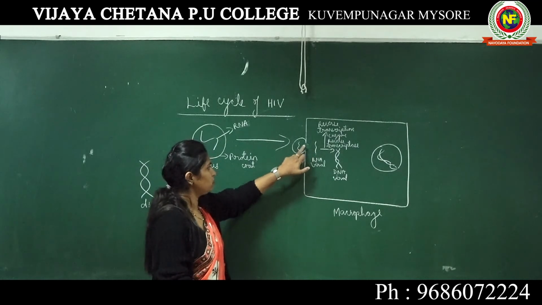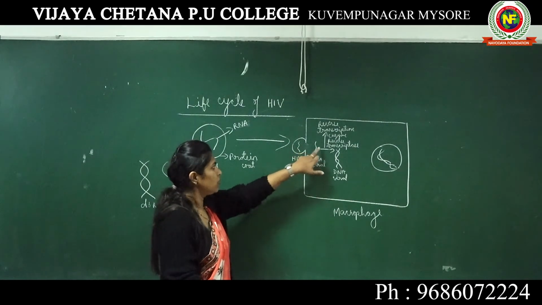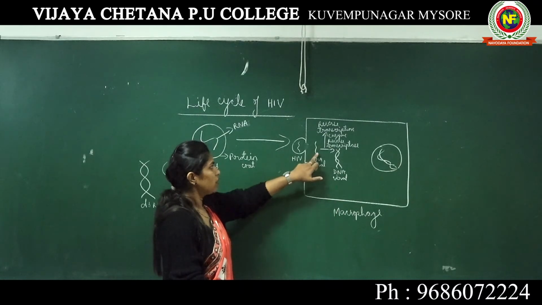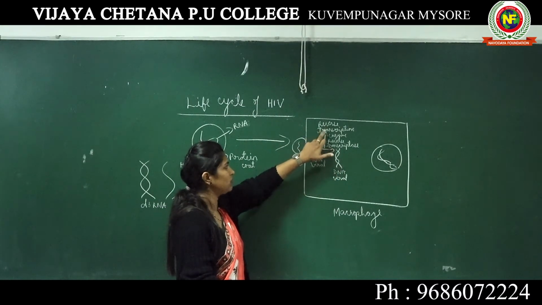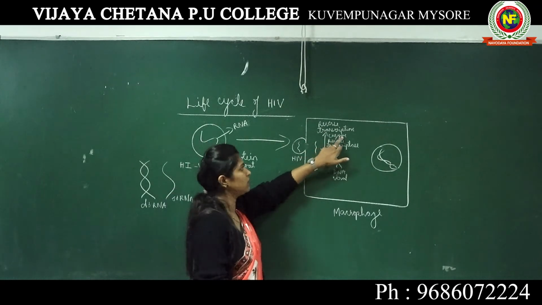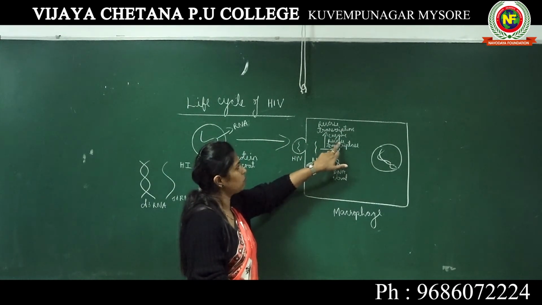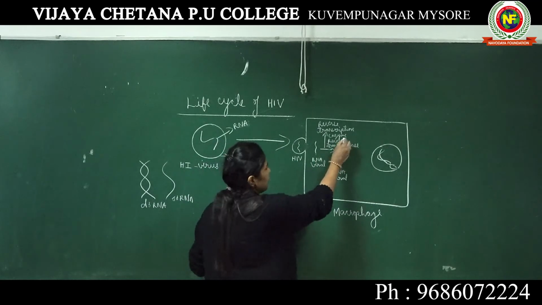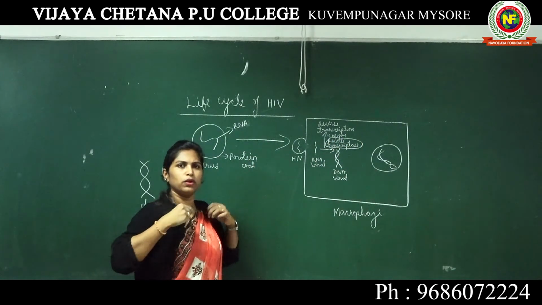The RNA which has come inside the protein coat of HIV gets into the macrophage, whereas RNA produces DNA. This process is known as reverse transcription. There is an enzyme which helps this process to happen. The enzyme is known as reverse transcriptase enzyme. So now DNA, viral DNA is produced.